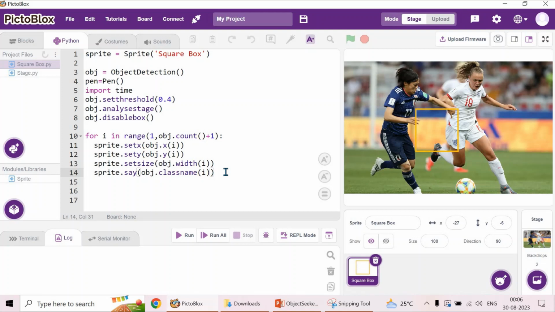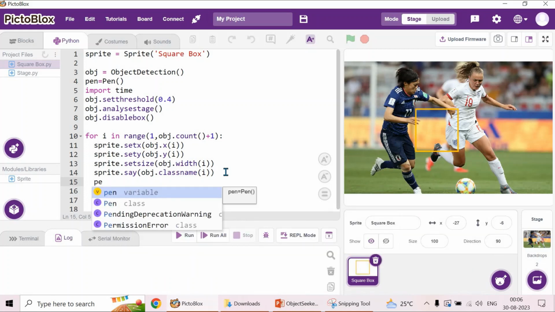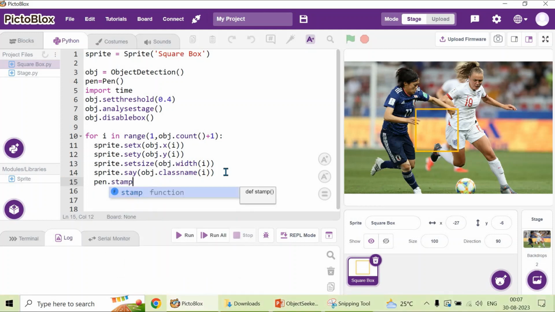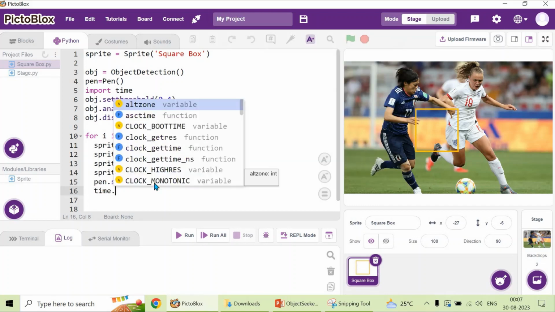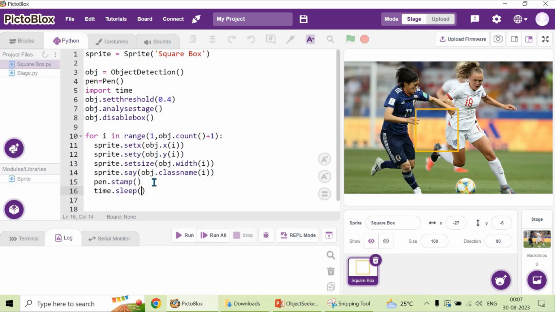With that, I want to stamp it. So I am going to write pen dot stamp. Right, stamp is a function. Now, to wait before processing, every time it processes, it has to wait for 2 seconds. So I want to give time dot sleep of 2 or 3, whatever it is.